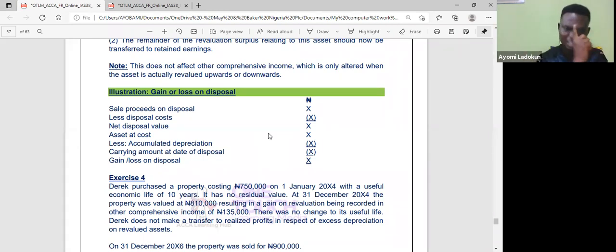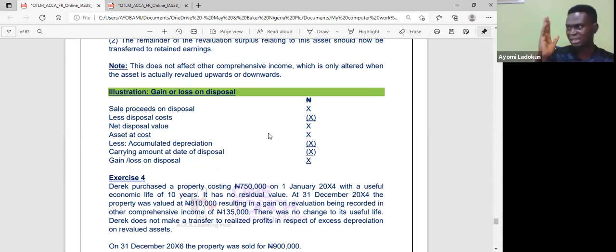How much did I sell it for? And remove cost to sell. So if the carrying amount, for example, is 500,000 and I sold the asset above 500,000, that is a profit on disposal because I sold it for more than what it was in my books. If I sell below, say 350, that is a loss on disposal.